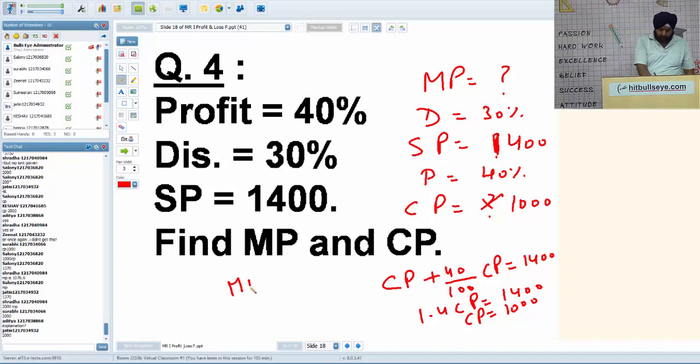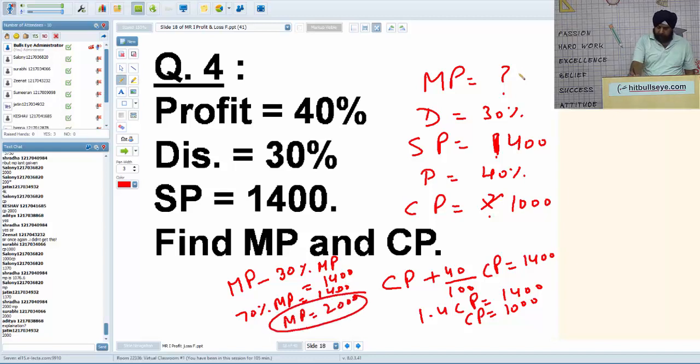Aditya, see. Discount is always on mark price. So you have to subtract discount from mark price, but it is on the mark price. So mark price minus 30% of mark price is selling price. That is equivalent to 1400. So 70% of mark price is 1400, 14 divided by 7, so mark price comes out to be 2000. Once you find the mark price, you reverse check it. 30% of 2000 is 600. So 2000 minus 600 is 1400.